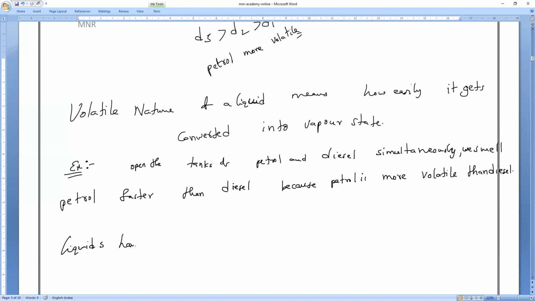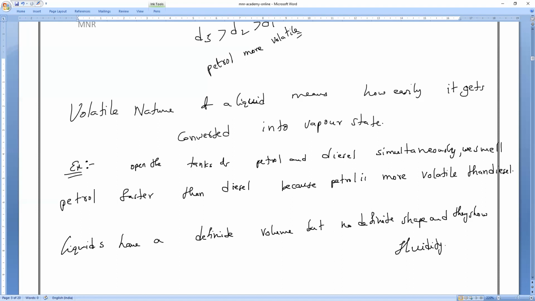What is that? All of you, please respond. Liquids have a definite volume, but no definite shape, and they show what? Fluidity. That is what you have to remember. Is it clear, everybody? Yes, sir. Okay, next, write it.